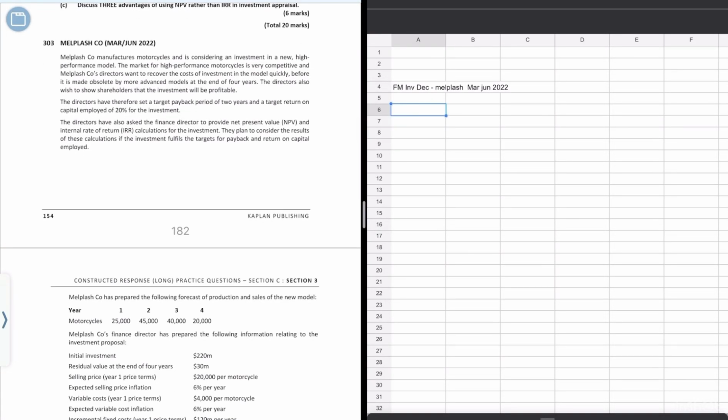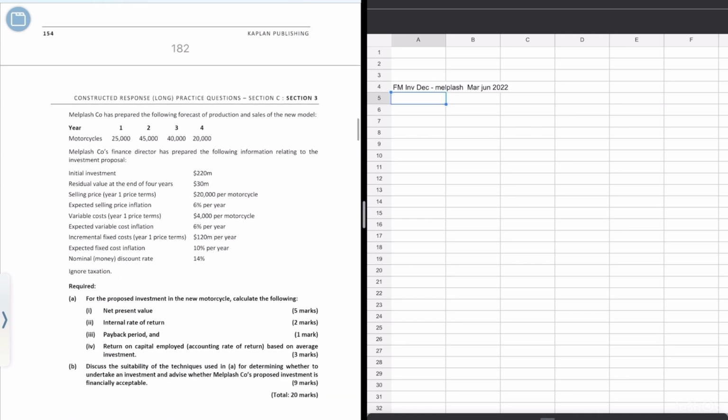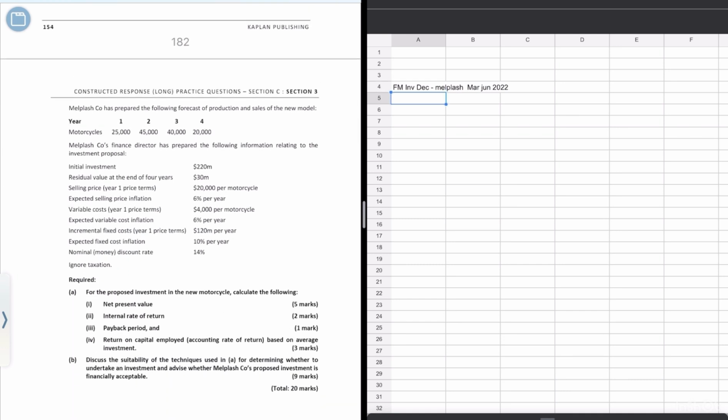Today we will be doing a question from financial management for investment decision. The question is Melplash, from March-June 2022. First, let's see what our question says. For the proposed investment in the new motorcycle, calculate the following: net present value, internal rate of return, payback period, and return on capital employed.